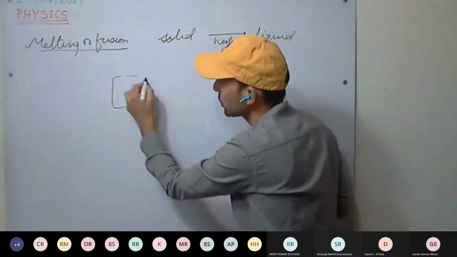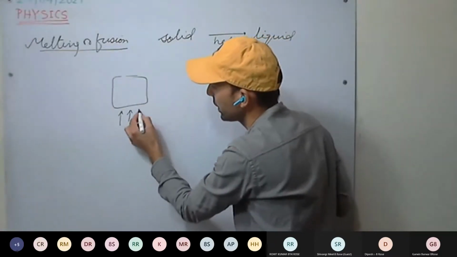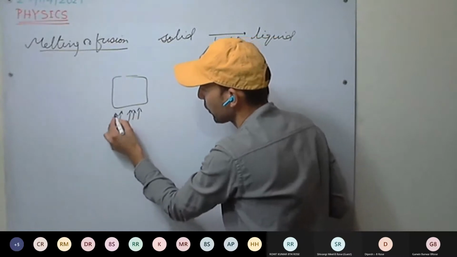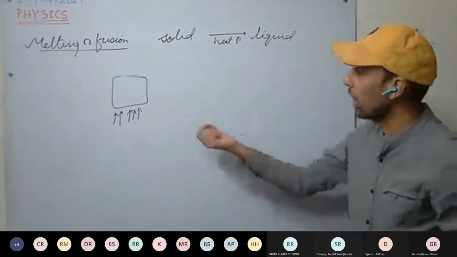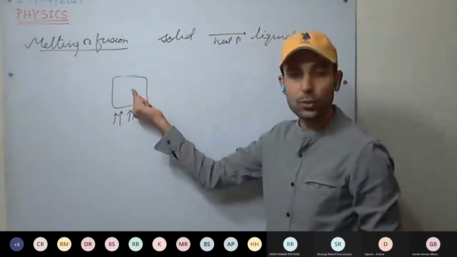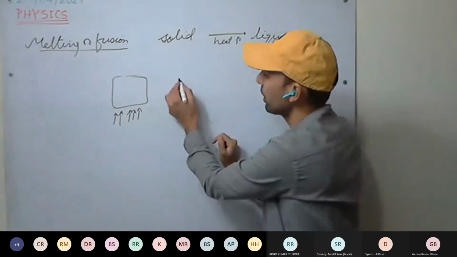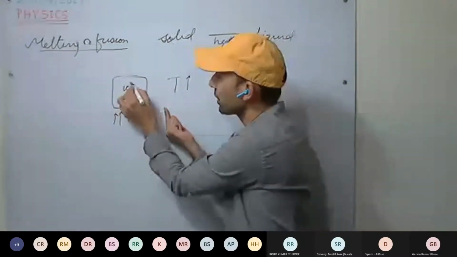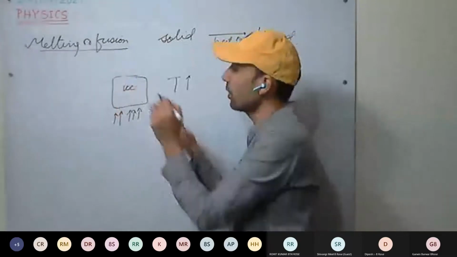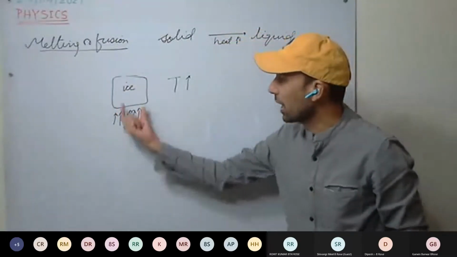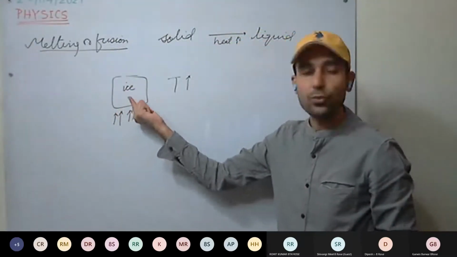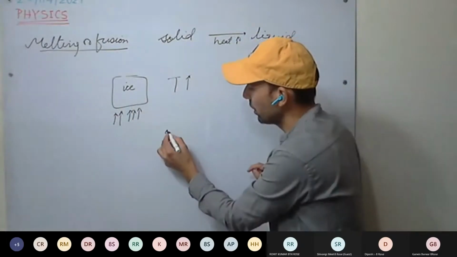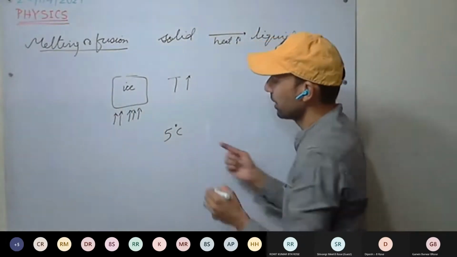So we have taken some solid and provided heat to it. What will happen? As we provide heat to the solid, its temperature will increase. For example, we have taken ice. Its temperature was initially minus 5 degrees Celsius.